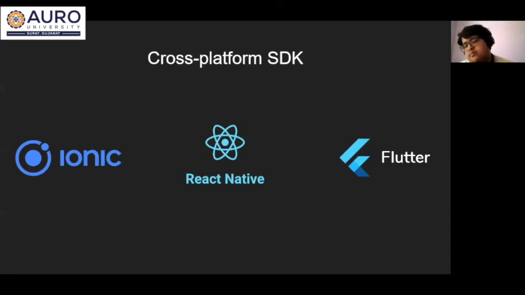In Ionic, this software development kit supports all three frameworks and libraries: Angular, React, and Vue. You can develop a web application on any of these frameworks and libraries, and using Ionic, you can build your application for browser, Android, and iOS, any platform. When it comes to React Native, it only uses the React library for building the application and deploying it.